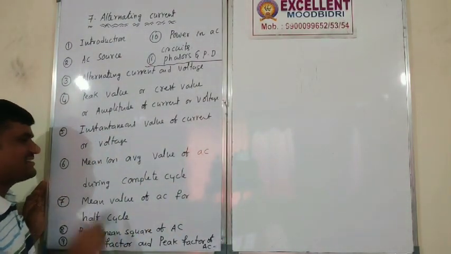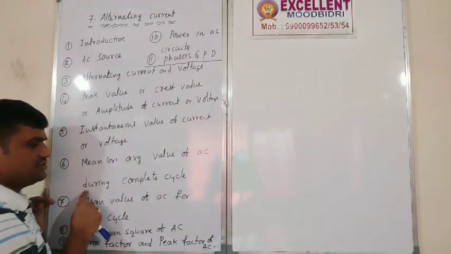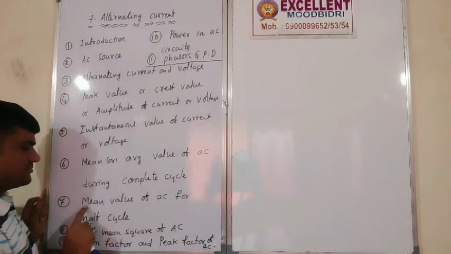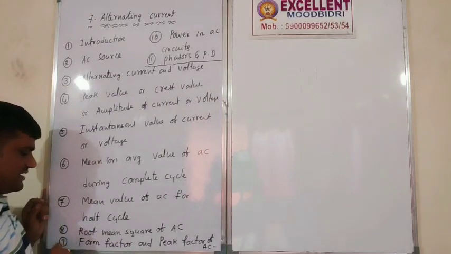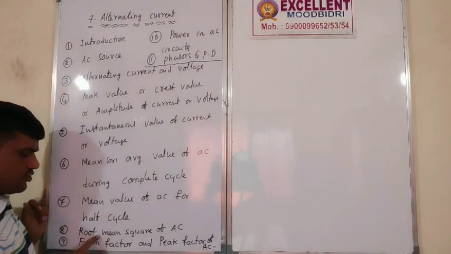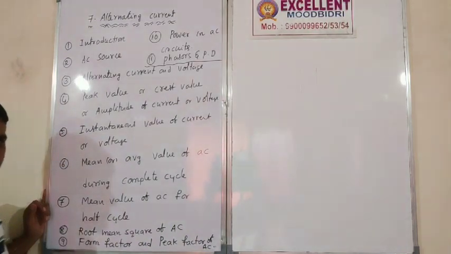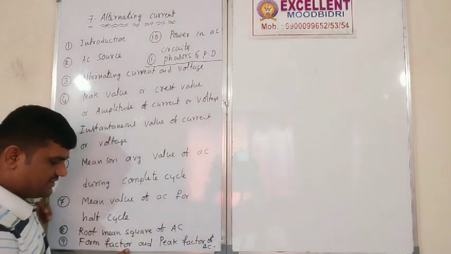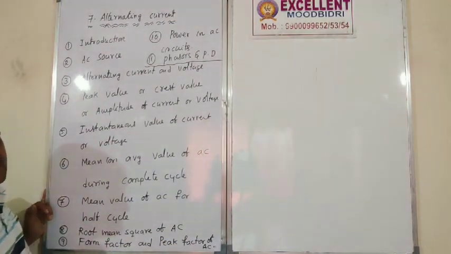Remember this one: mean or average value of AC during a complete cycle. Next, mean value of AC for half cycle. Eighth one is root mean square of AC. Ninth topic is form factor and peak factor of AC.